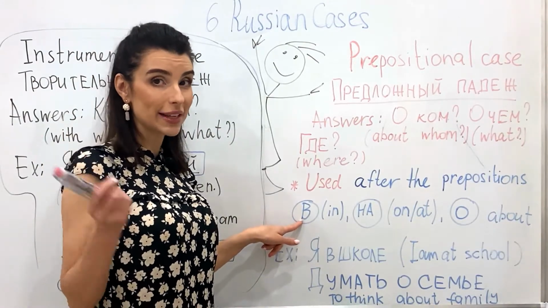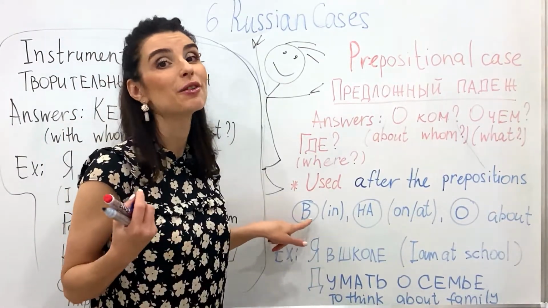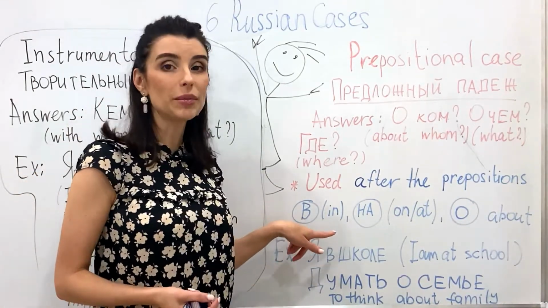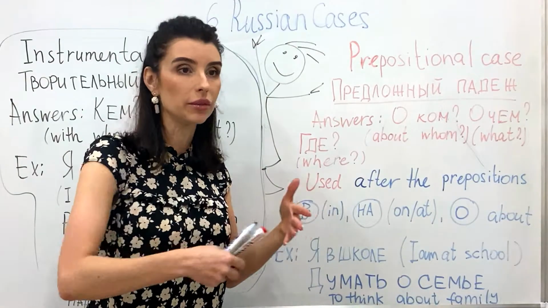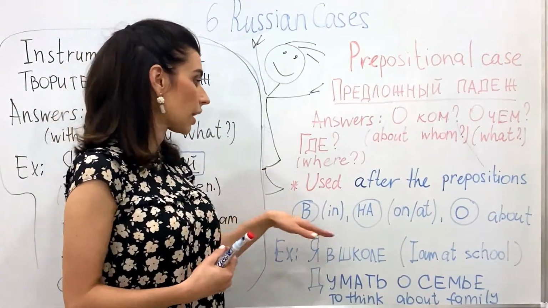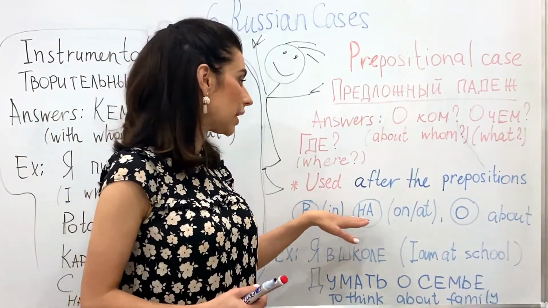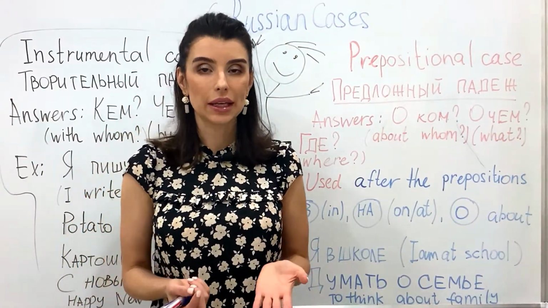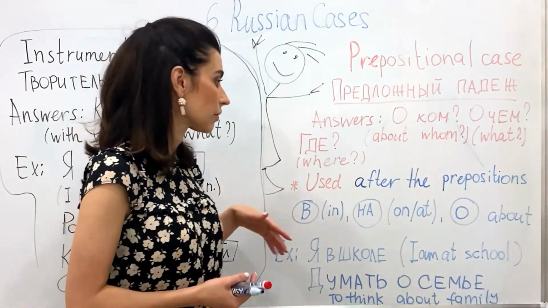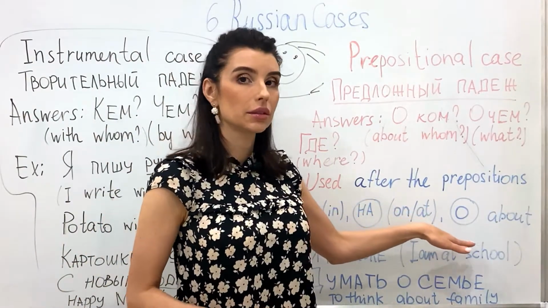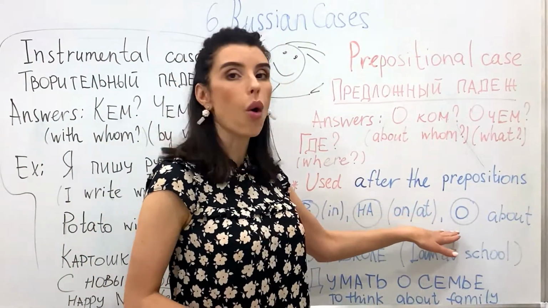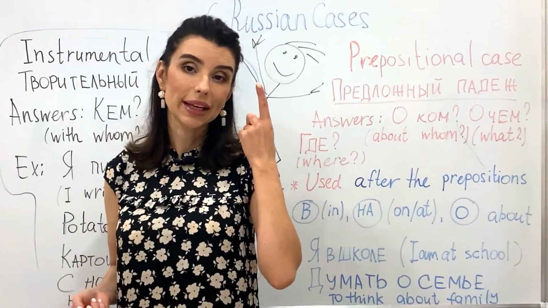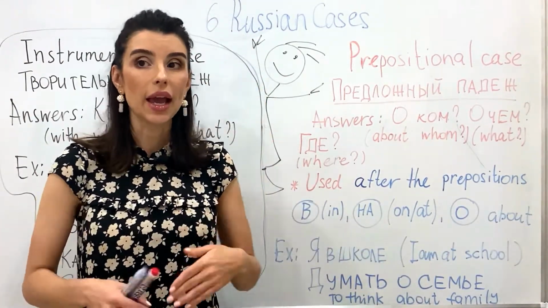Be careful, guys, it's a v because it's the Russian language, not English. So it means in, в. На, it means on or at, the same, на. And the last one, о, it means about. You have just one letter, о, instead of saying about.